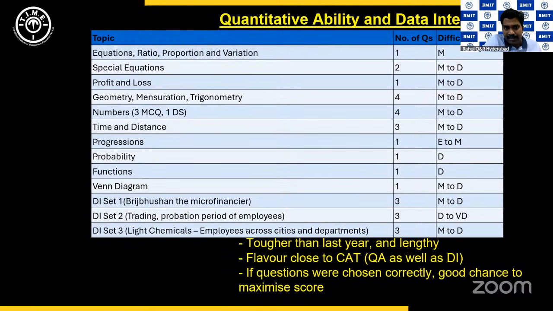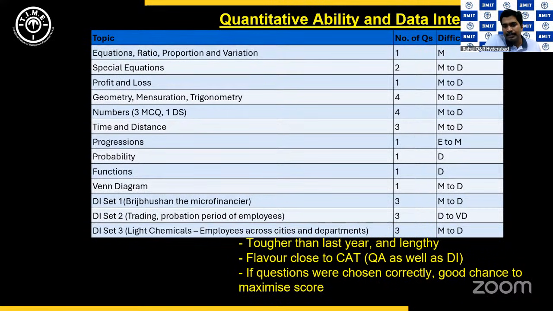Time and distance had 3 questions. Out of those, one was a traditional question, your Jamshedpur to Kolkata, one traveling from J to K and K to J kind of question. And one was a little bit of geometry, Pythagoras theorem plus time and distance, which was also doable. But there was one question about a swimming pool, your regular circular motion with a swimming pool, going against the flow and going with the flow. I think most people would have found that difficult or at least time consuming.